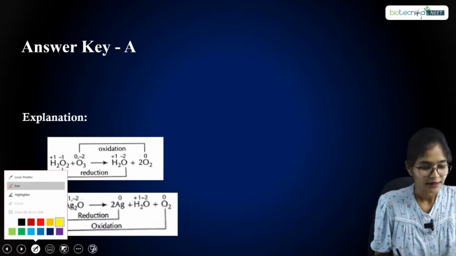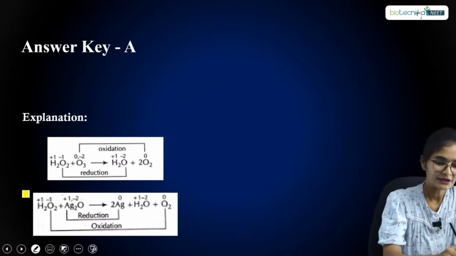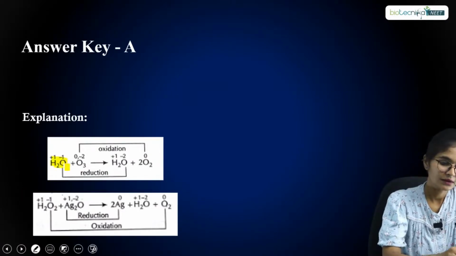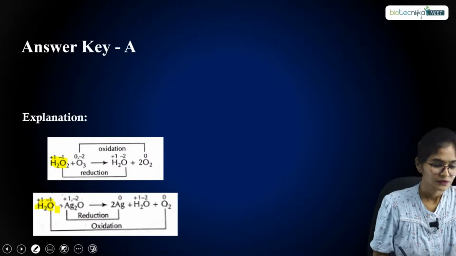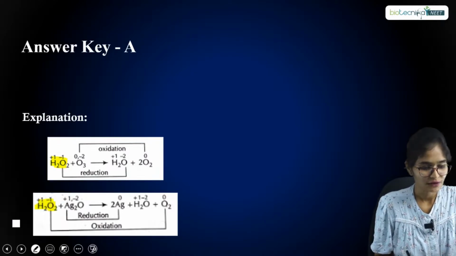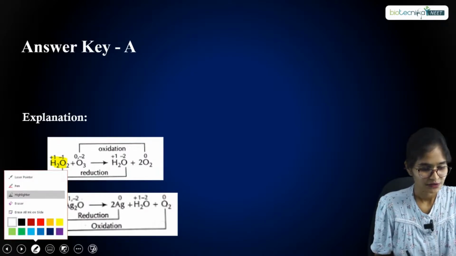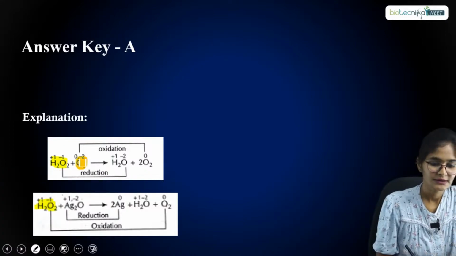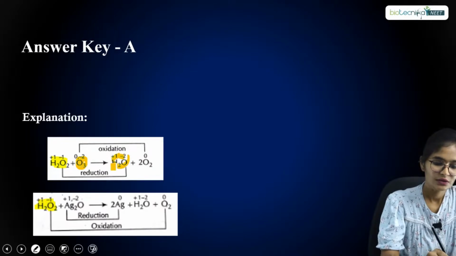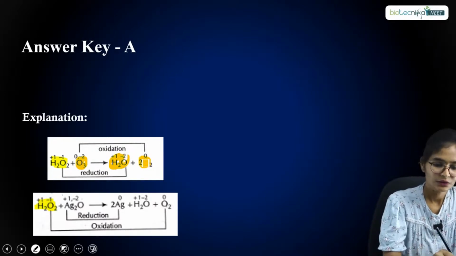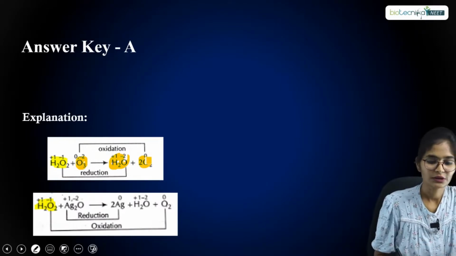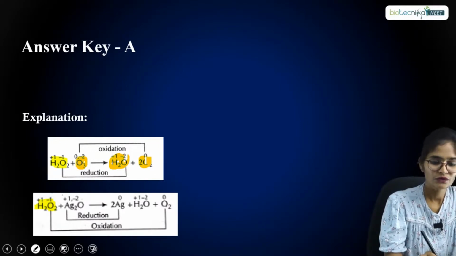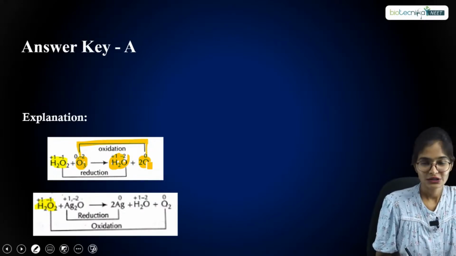Now with respect to the first reaction, the O3 is in zero oxidation state, and you get O2 along with that. Here O3 to O2 formation is oxidation.